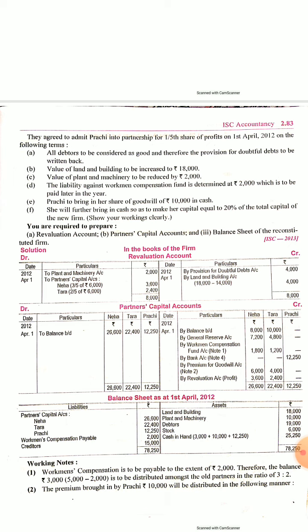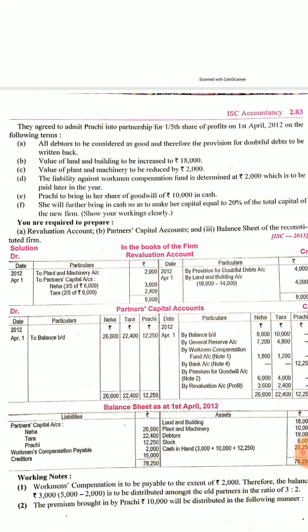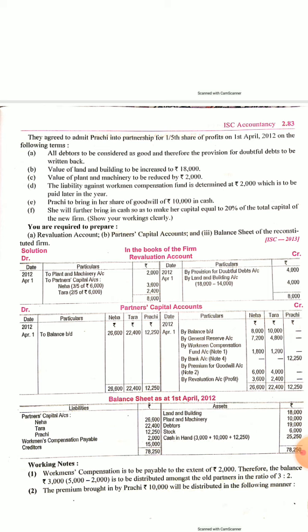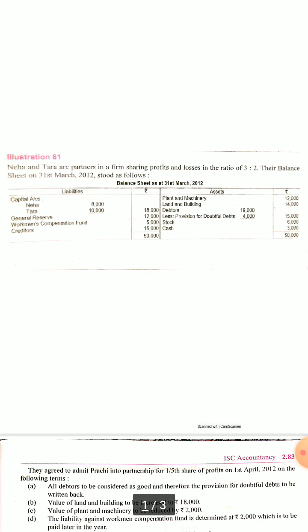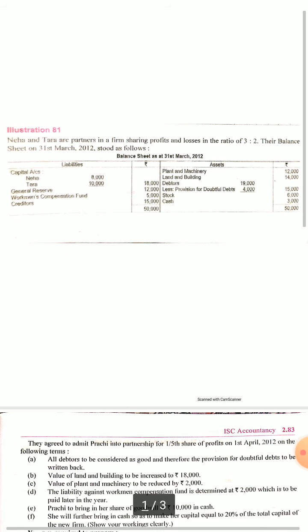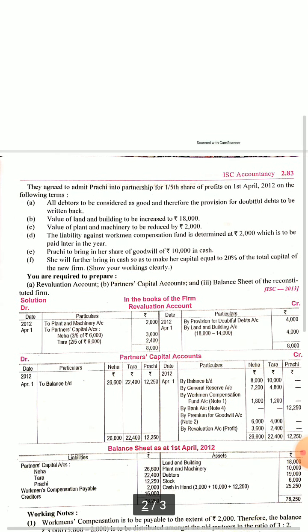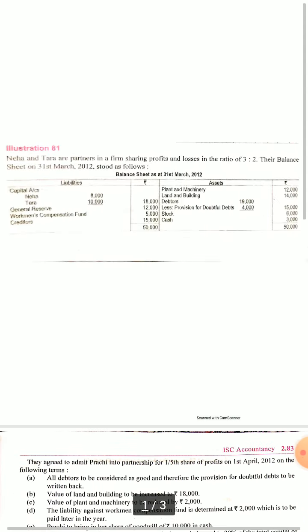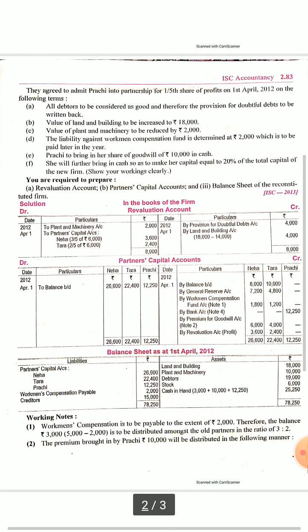So one thing is revaluation account, you can make immediately. At first let's see revaluation account. We know plant and machinery value has been reduced. Earlier its value was 12,000 and now it is increased. Sorry, decreased by 2,000. So in debit we will enter plant and machinery.